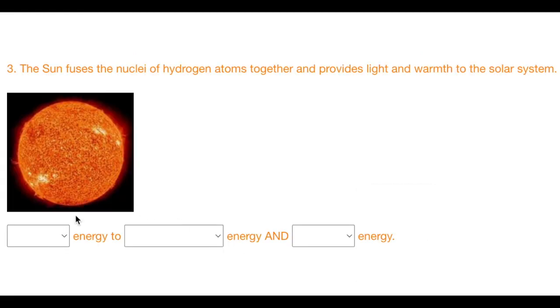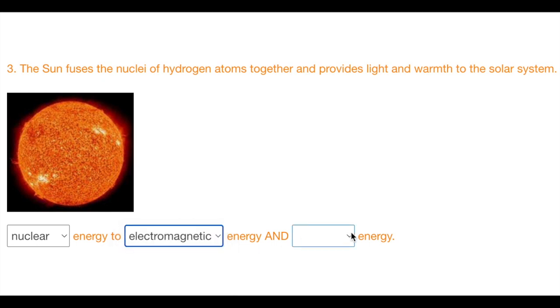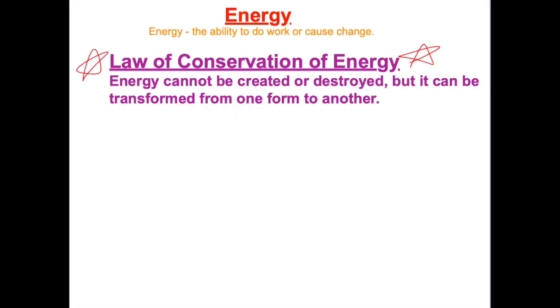The sun fuses the nuclei of hydrogen atoms together and provides light and warmth to the solar system. The nuclear energy stored in the atom is converted into electromagnetic energy and heat. Remember, these 6 forms of energy can be converted from one form to another, but the law of conservation of energy says that no energy can be created or destroyed, so we can always trace the path of energy from one object to another or from one form to another.